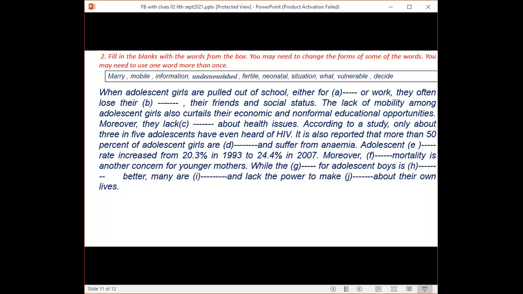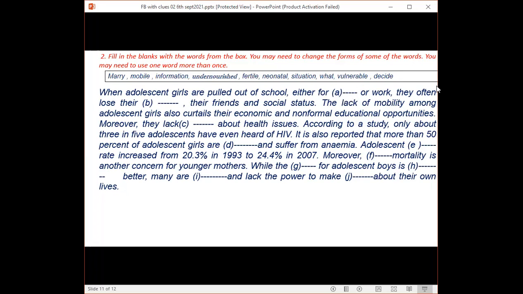So I think you're doing your best to fill in the gap. When adolescent girls are pulled out of school, either for dash or work. So we can easily understand that this is the preposition word. After a preposition word, you will have to use a noun complement.